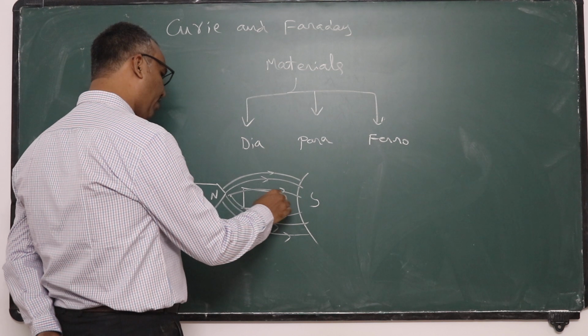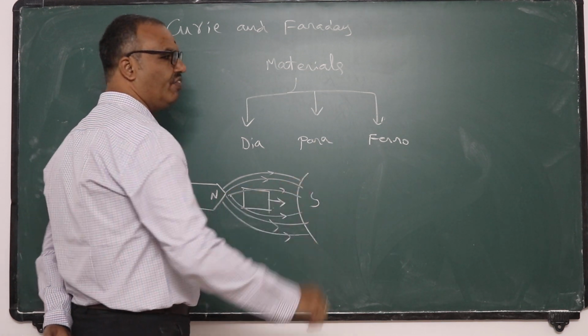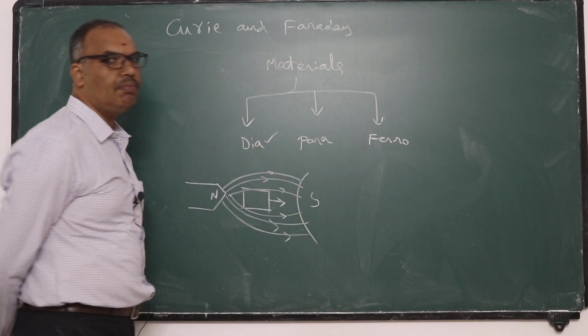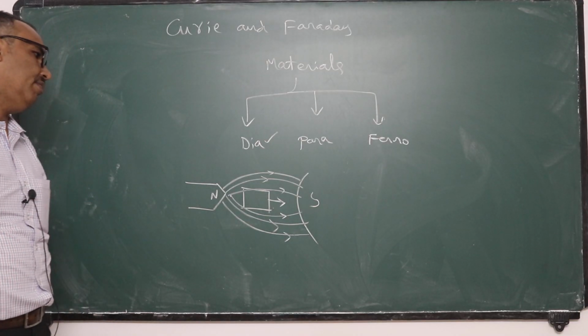If the material is having a tendency to move from the stronger region of the field to the weaker region of the field, then such material is called diamagnetic material.